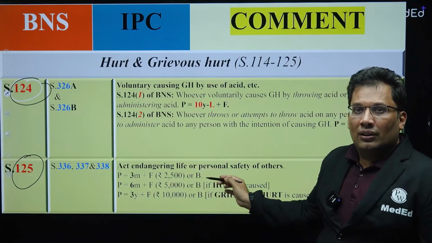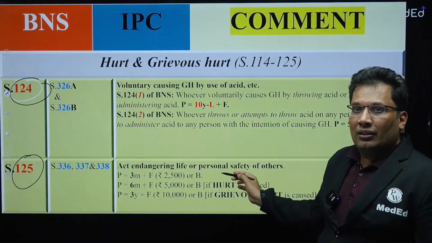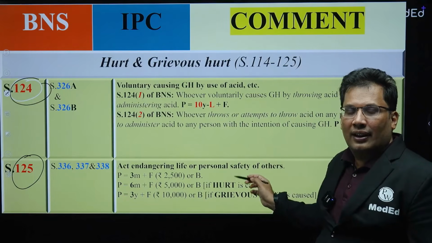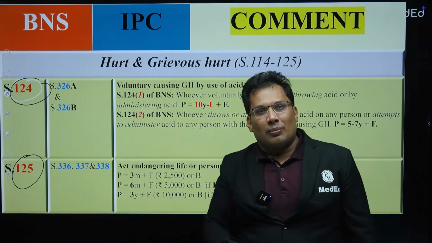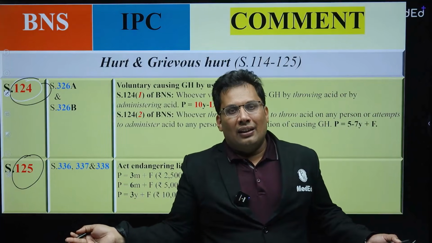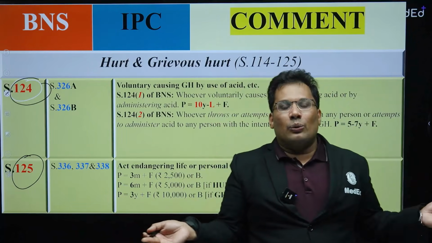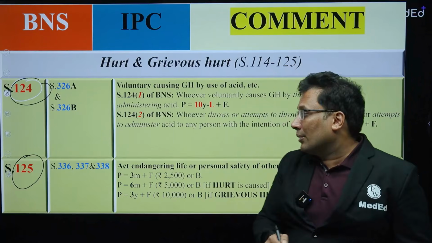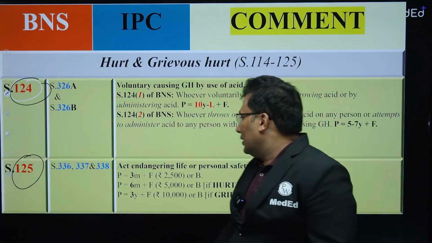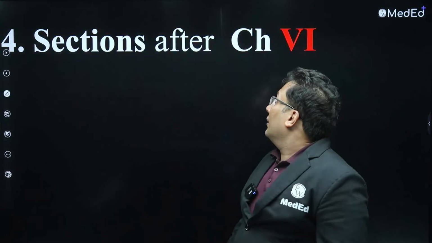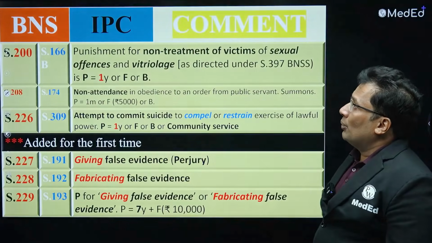125, act endangering personal safety of others. For example, a bus driver. You are sitting inside a bus and the driver is driving so carelessly that at times you feel you are going to die. Nothing has happened in the end, but still he is punishable under 125. So this is about personal safety. Then after chapter 6 we have some more sections.